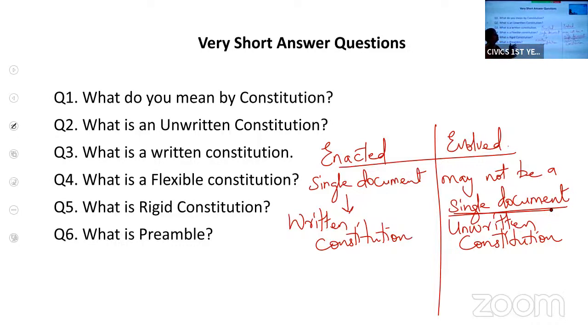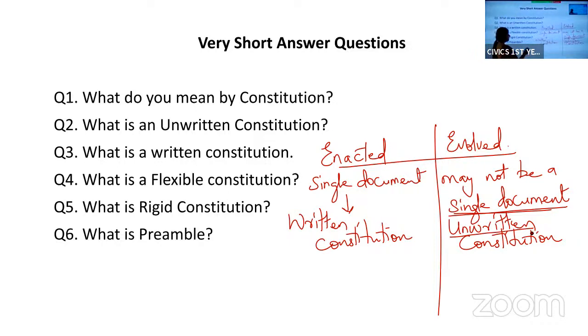First, you may have questions which are very easy to learn from chapter 8, 9, whatever it is. Then you may have very lengthy questions. So it may not be in a proper order. So an unwritten constitution may be in a single document, but not in a proper order. That is why we say it is unwritten.